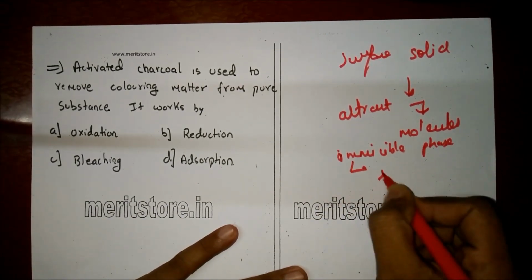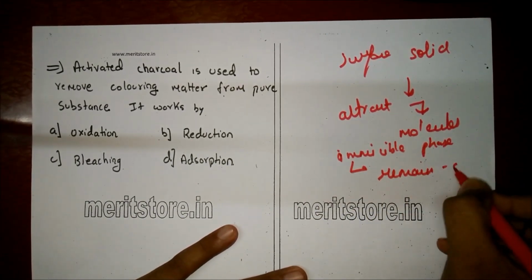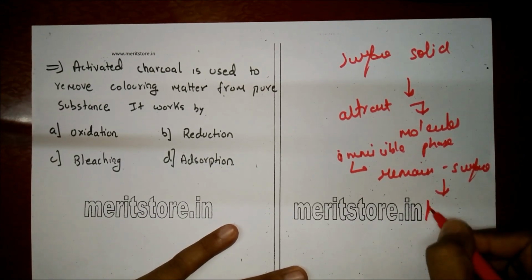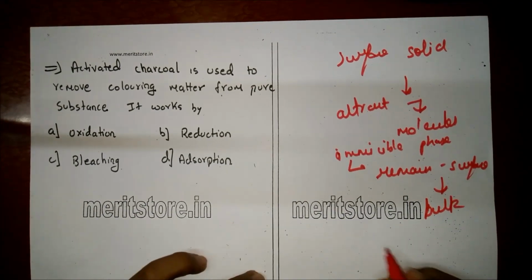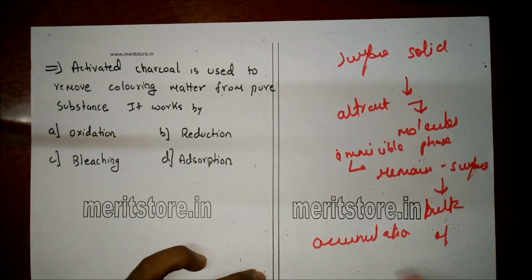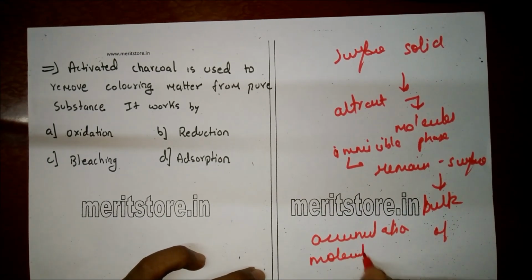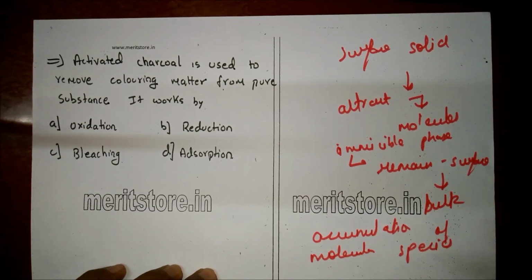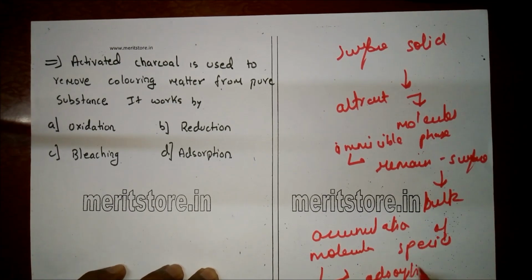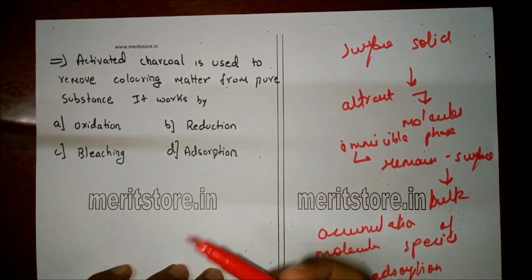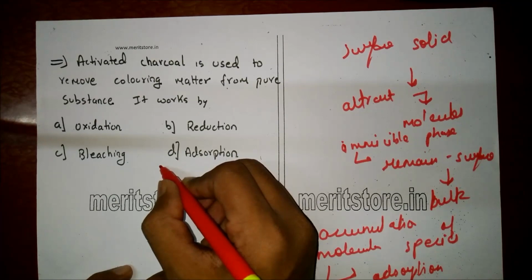These molecules remain only at the surface and do not go deeper into the bulk. This tendency of accumulation of molecular species at the surface of the bulk of a solid or a liquid is termed adsorption. Therefore, activated charcoal is used to remove coloring matter from pure substances by adsorption, which is the answer, option D.